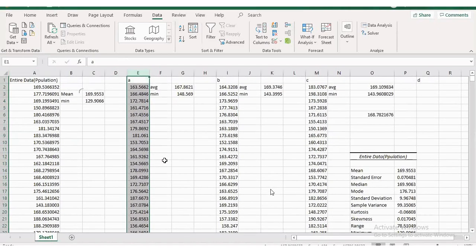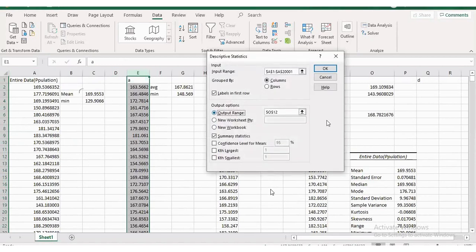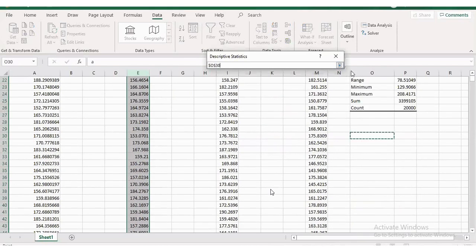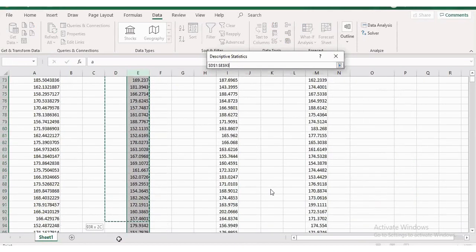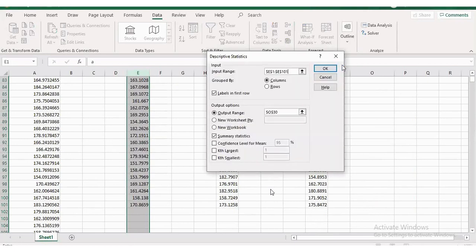Let's calculate not only the mode but the descriptive statistics. I'm storing the results here, but I need to give this as the input. Are you understanding? Say OK. Labels, everything is perfect.